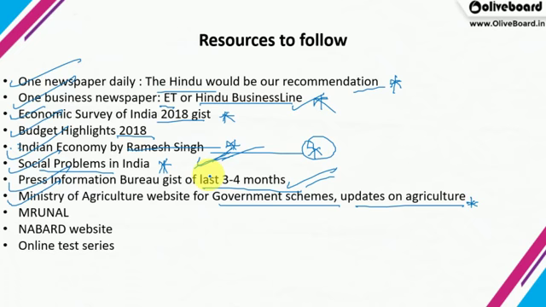Just open this website, go through it, and make a target of devoting 2 to 3 hours, or let's say less than 2 hours would be sufficient. If you're getting government schemes which you have already covered, no need to cover them. Just go for the latest updates, then MOUs, etc. Then the Mrunal website is a very reliable source. You can cover all the current affairs part from Mrunal and also the economy part, right?